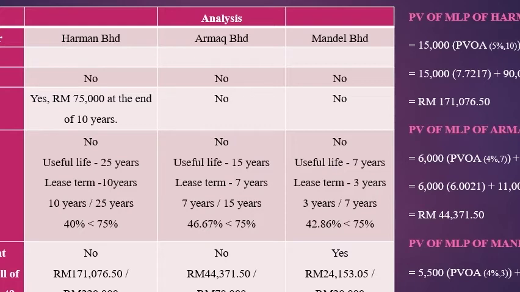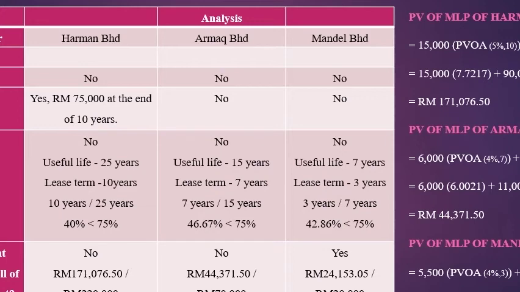For each of the assets, provide an analysis to determine the type of lease for the lessor using the following schedule. There are 3 potential lessors, and now let's see the criteria. Transfer of title is no for Harman Berhad, no for Armak Berhad and also no for Mendel Berhad. Bargain purchase option is yes for Harman Berhad, 75,000 ringgit at the end of 10 years.